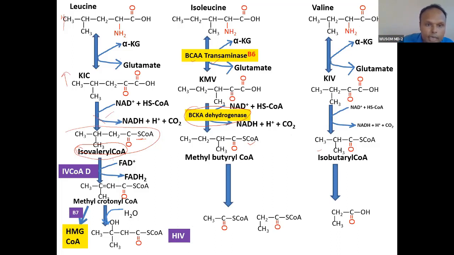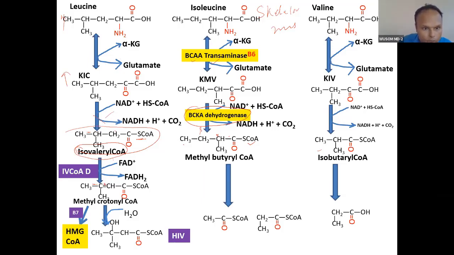After this, catabolism of branched chain amino acids actually happens in skeletal muscle. After this, the branched chain amino acid will undergo a beta oxidation type of reaction. What is beta oxidation? This is the alpha carbon, this is beta. There will be insertion of a double bond here. This is beta oxidation. So it will undergo beta oxidation, and this will break down into this and this.